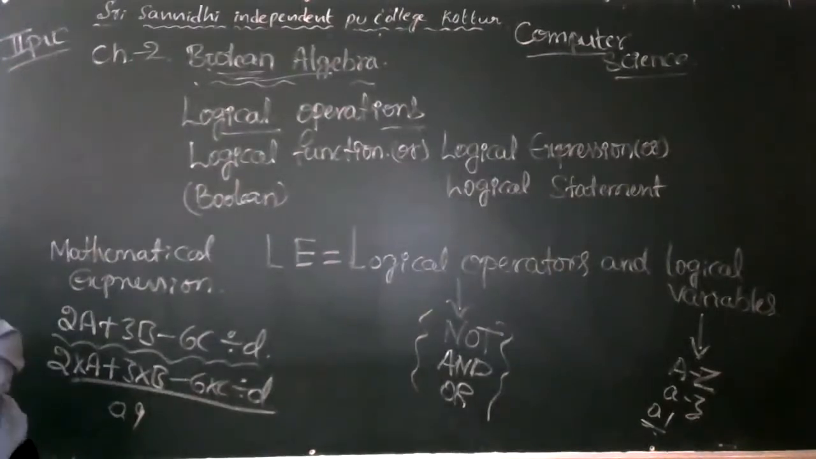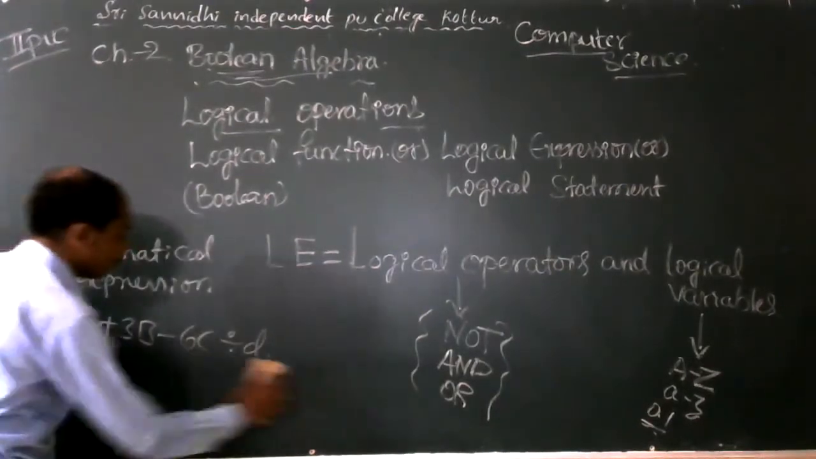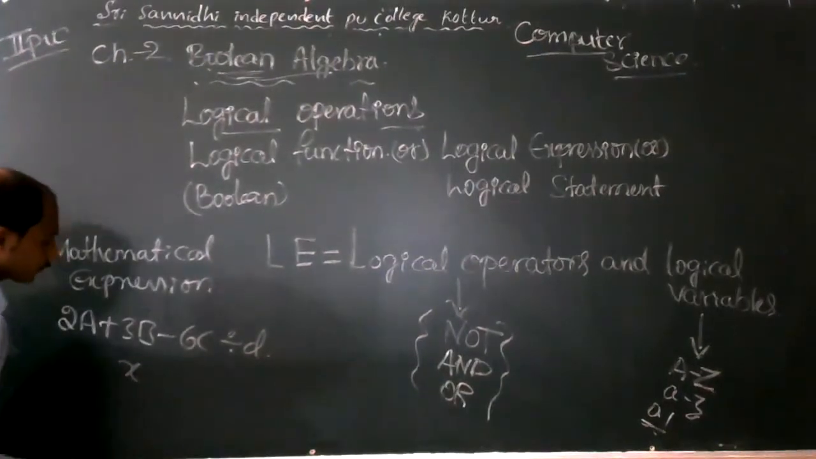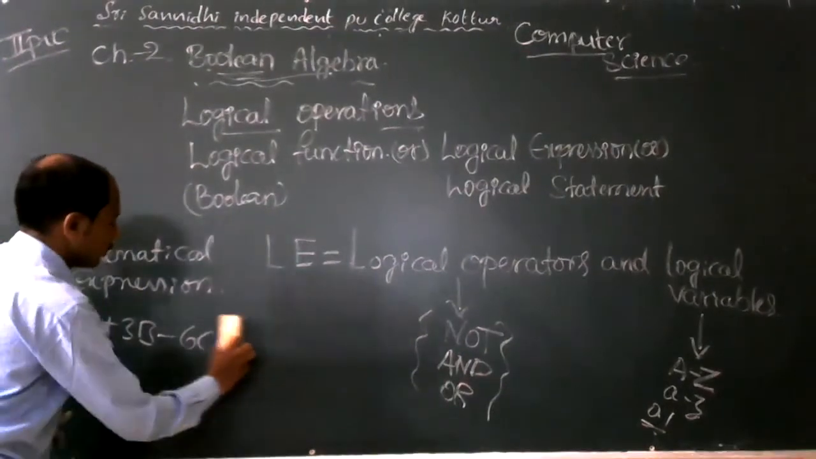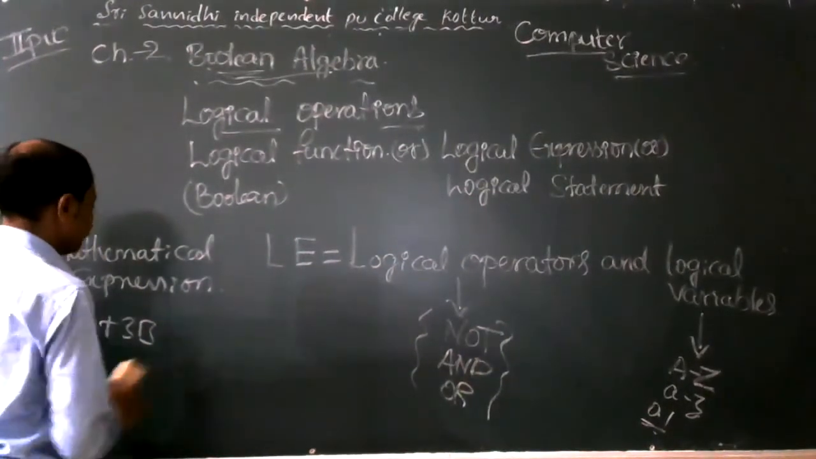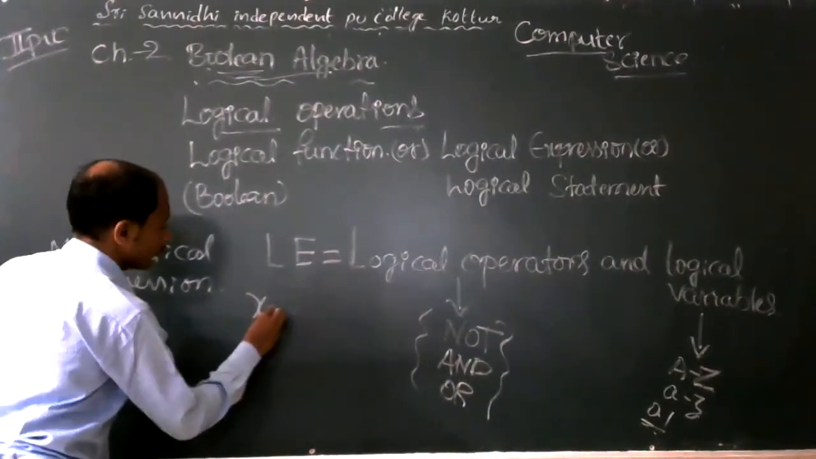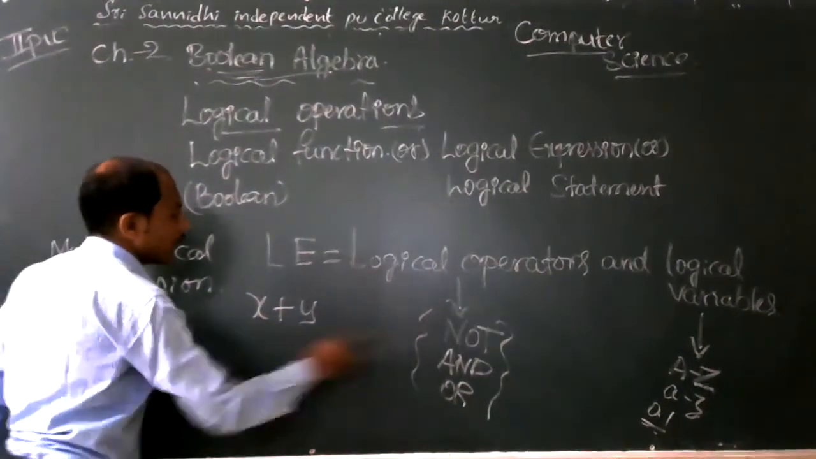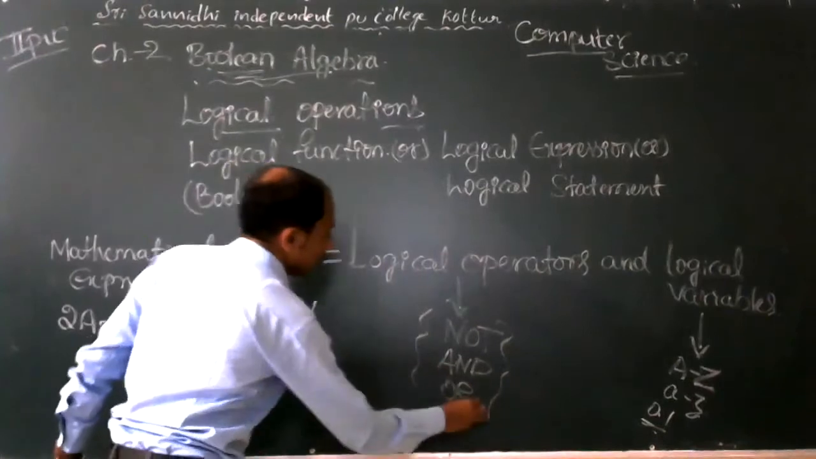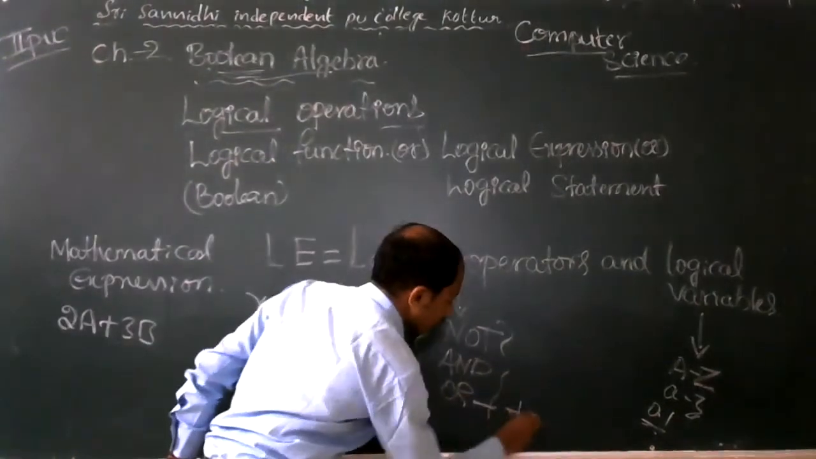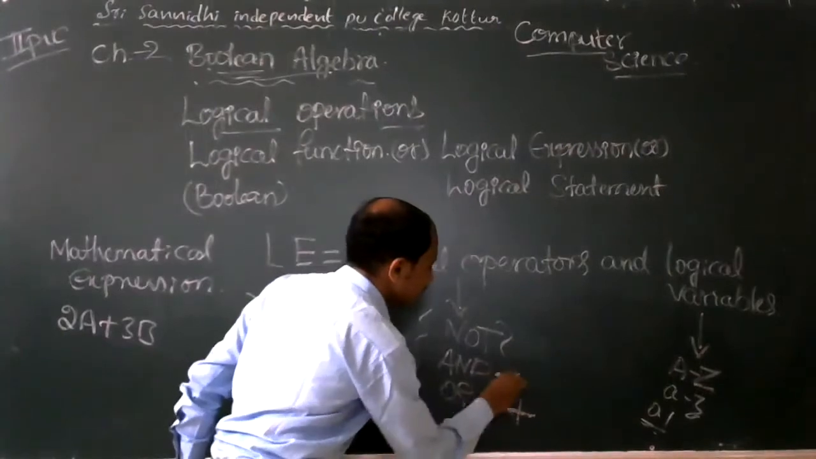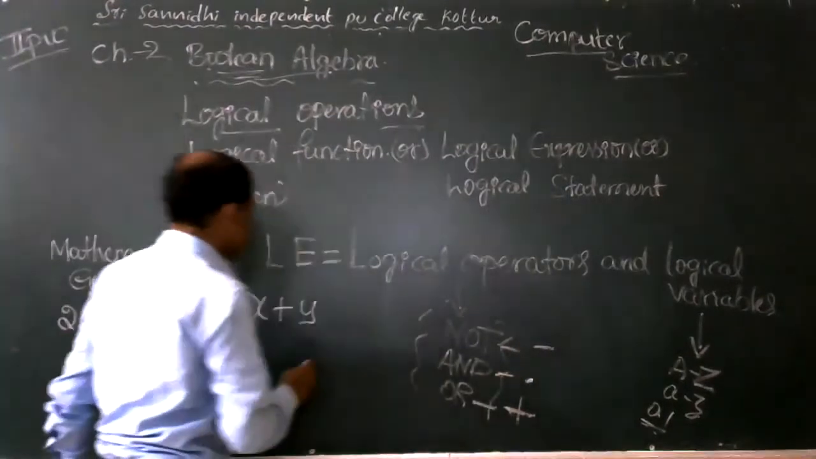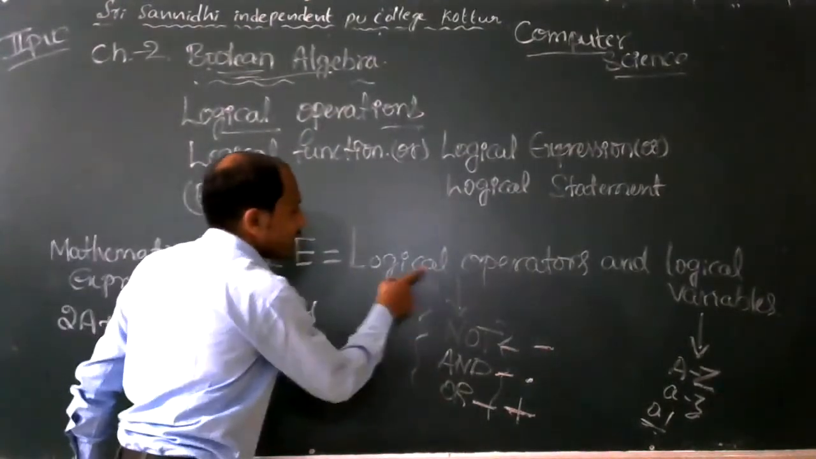Now I take a simple logical expression, like x plus y. X plus y means x or y. The OR symbol is plus, the AND symbol is dot, and the NOT symbol is bar. So three symbols are used for the logical operators.